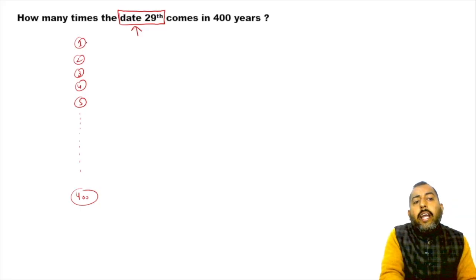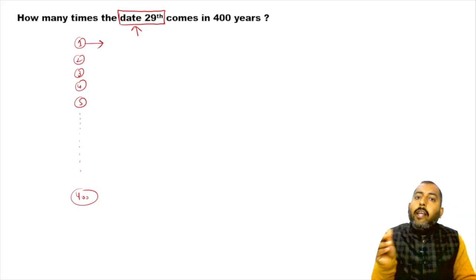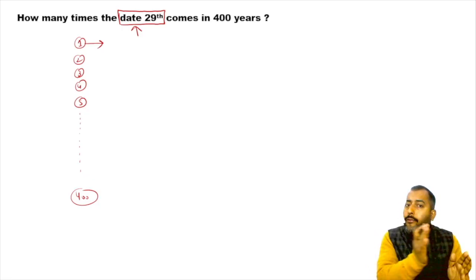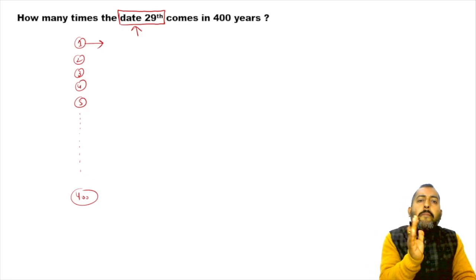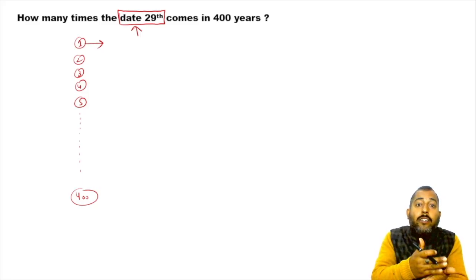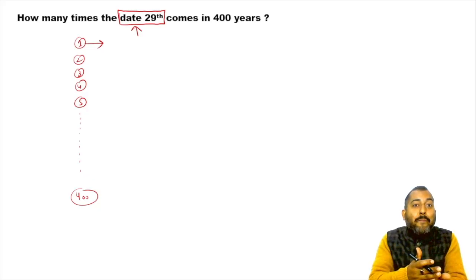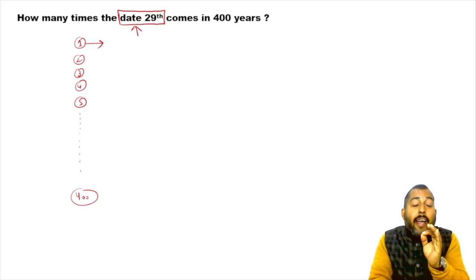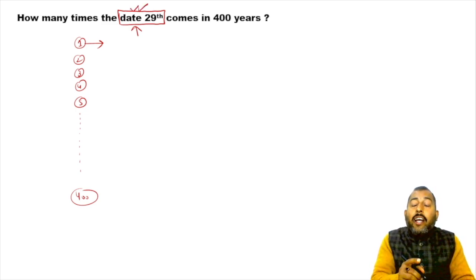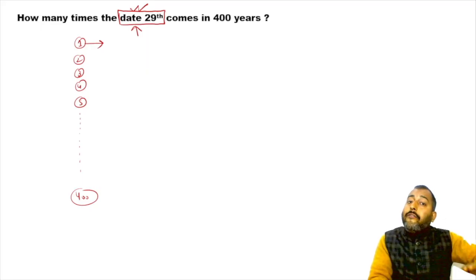If you talk about any year, if you exclude the month of February of every year, definitely you will find the date 29th in January, in March, in April. So except February, you will find the date 29th in every remaining month.